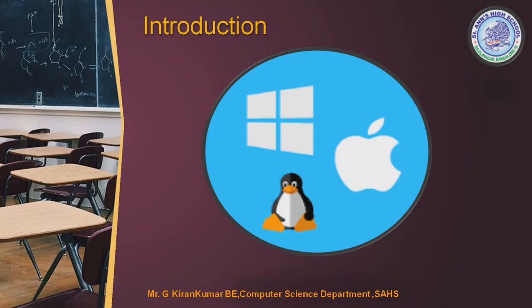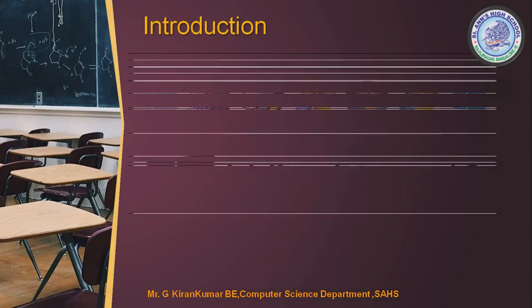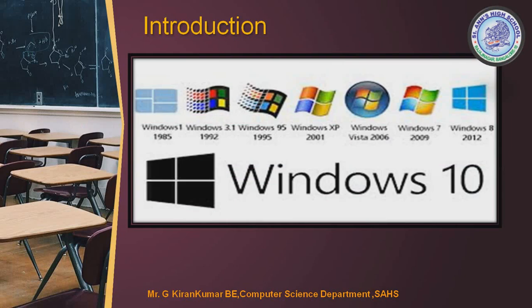Yes, now let me go on to Windows. Windows is an operating system. Here are the different versions which I have shown you: Windows 1, Windows 3.1, Windows 95, Windows XP, Windows Vista, Windows 7, Windows 8, and currently we are using Windows 10. Windows was developed by Microsoft, and it was launched on 22nd October 2009.